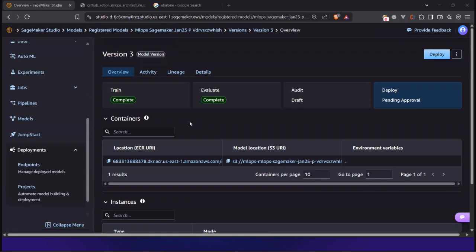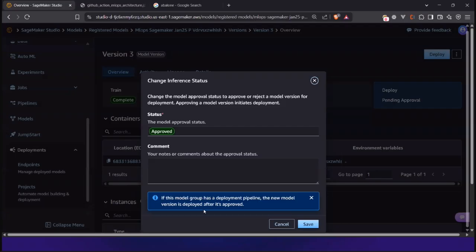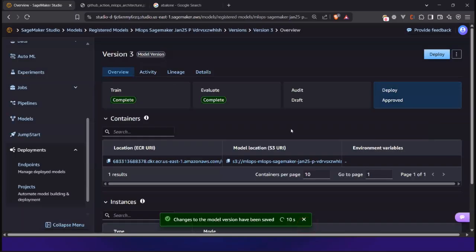All I need to do, if I want to deploy this model to production, is click on this pending model approval. I get 3 different options. Either I can select approval if everything is okay and the quality of the model is okay, or if I don't like it, I can simply reject it, right? So I can click this approval button, and here I can type an additional message. Maybe I'm a senior data scientist or MLOps engineer reviewing the model, so I can say, okay, all tests okay, some meaningful message. Then I can click the save button. Once I click save, the status has been approved. That means it will start deploying to production.